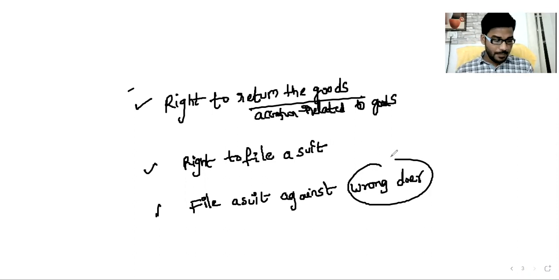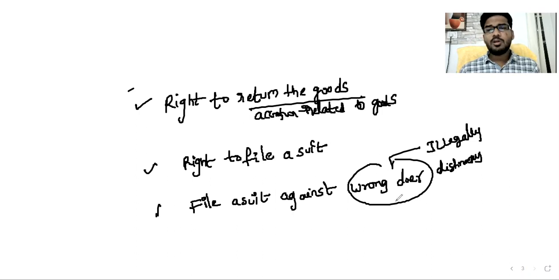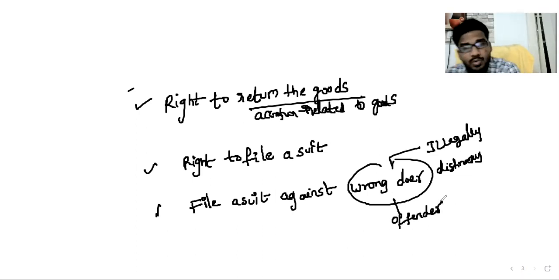Listen, a person who behaves illegally, a person who behaves dishonestly. A wrongdoer is nothing but an offender. What is the right to file a suit against a wrongdoer? What is the impact of that?